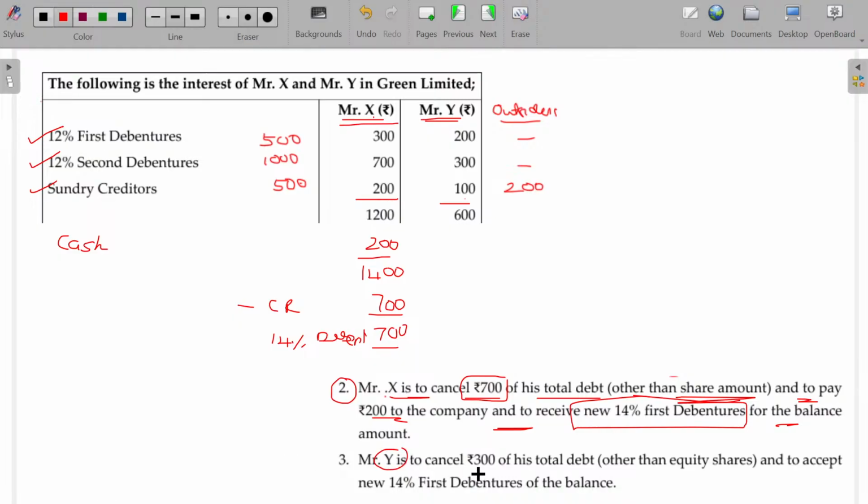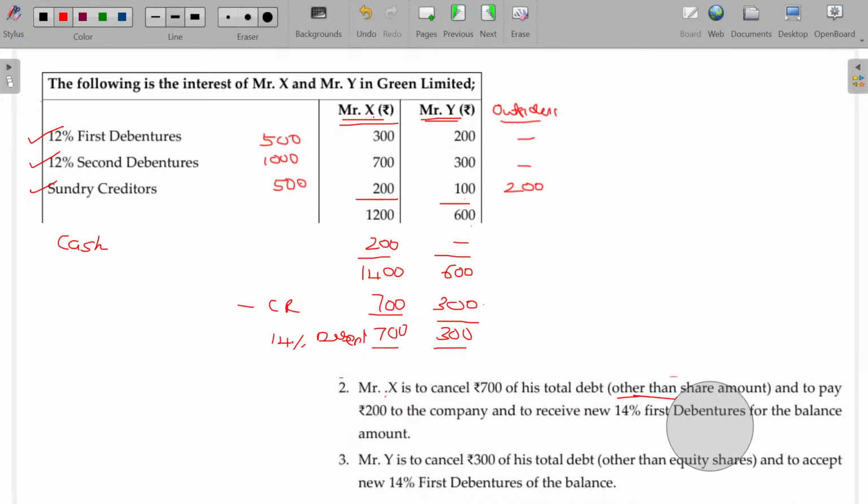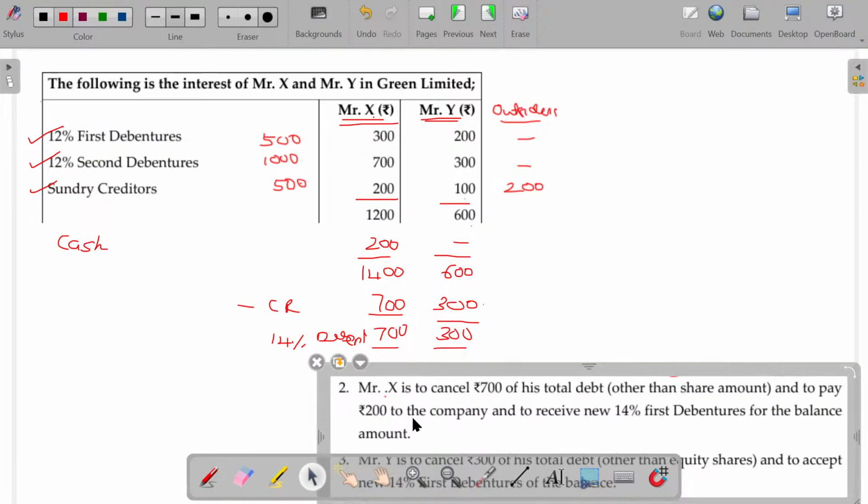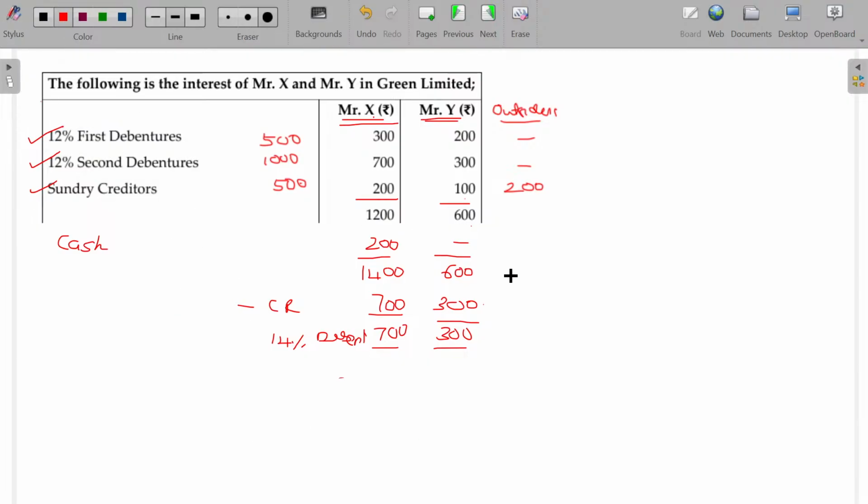Similarly, in case of Y, cancel 300. To the extent he cancels is my gain, capital reduction, other than the equity shares, and accept a new 14% debenture. So overall payment being 600, we have not received any cash from him. The due amount payable to Y is 600. By negotiating, we offered only 300 rupees worth of 14% debenture. From this, we gained another 300 rupees. So I have clubbed these two entries into a single entry. Now I am going to pass the entry for this. What is the journal entry?